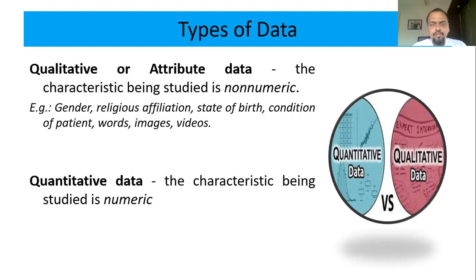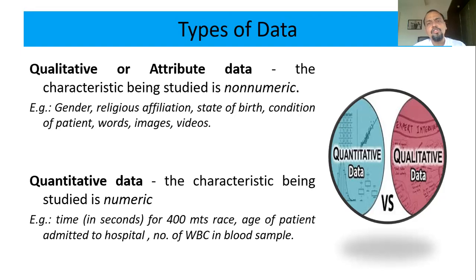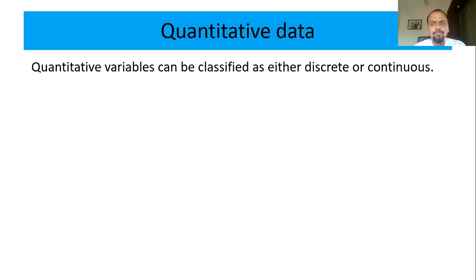Second comes quantitative data, which is very familiar to us. These are characteristics which can be measured and are numeric, like how much time a sprinter takes for a 400-meter race, the age of a patient, the WBC count, the time to recover from COVID, the number of visits made by the doctor. All this, which is quantifiable, is called quantitative data. Okay, this is again a simple one.